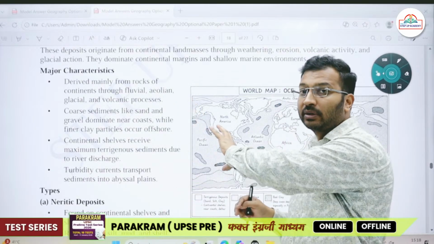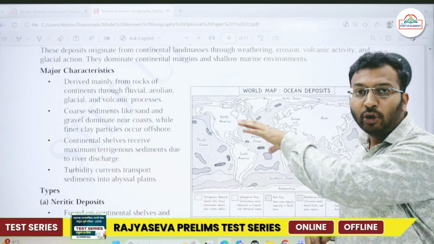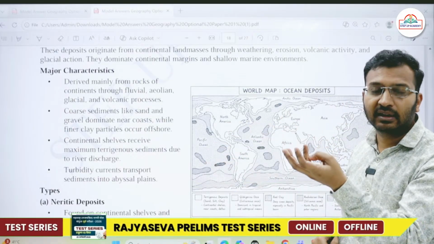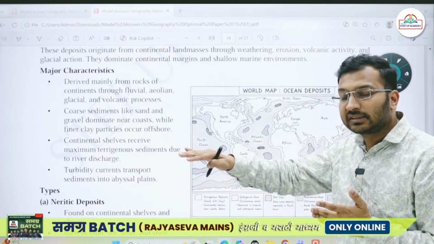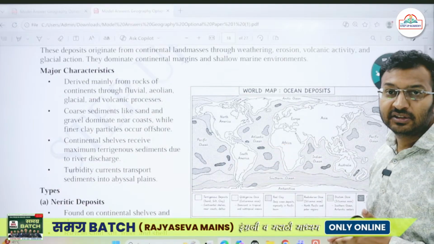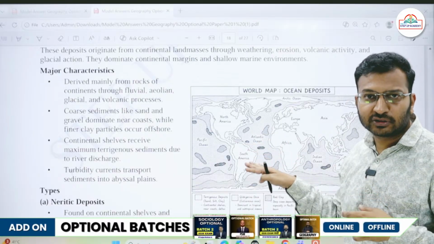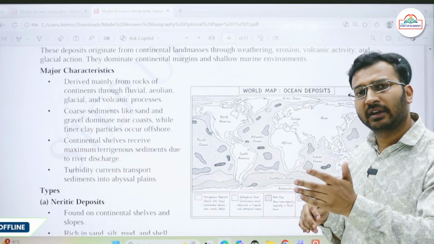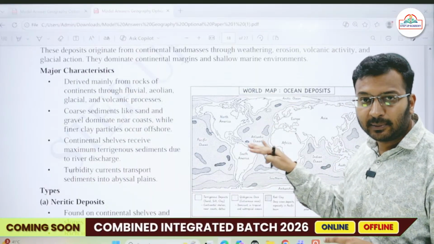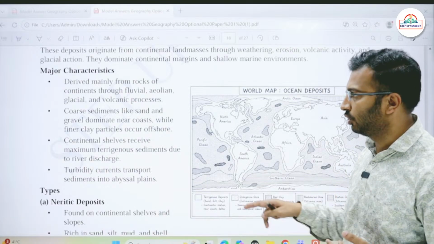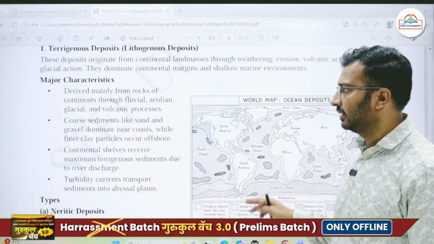If I talk about terrigenous deposits, we find zones of these deposits. On the continental shelf, mostly we'll find sand, silt, and gravels. And on the abyssal plains, which are further deeper areas, I'll find mud and clay mostly. On continental slopes and the abyssal plains, I'll find clay most dominant, because clay particles are very small in size, as a result of which they will be carried further downwards.